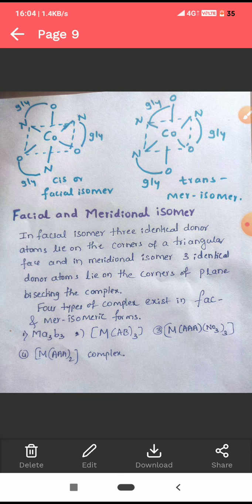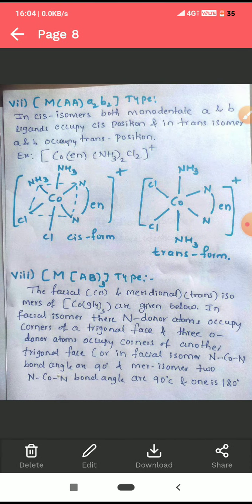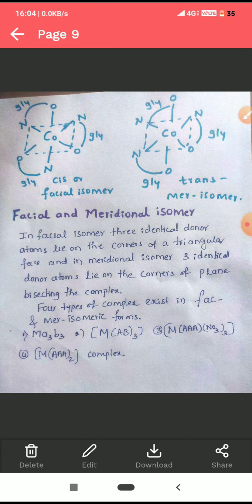The next one, the complexes having coordination number 6, or octahedral complexes, show different kinds of isomers. In the next class we are going to study about optical isomers. Optical isomerism is the last topic of coordination chemistry. Next class we'll study optical isomerism and what the types of optical isomerism are.